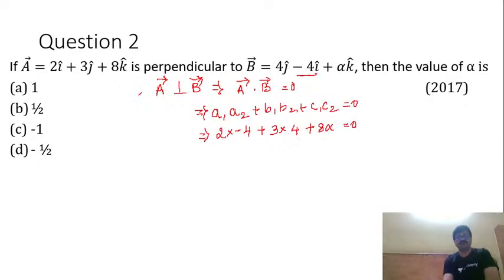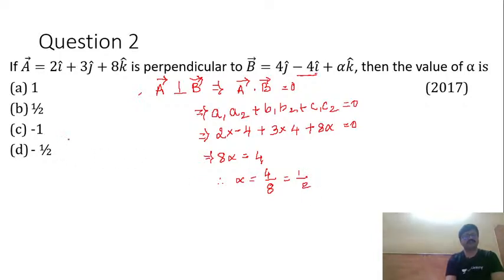Now 2 4s are 8, 3 4s are 12. So minus 8 plus 12, obviously it is plus 4. Thus I'll get 8 alpha is equal to plus 4. Therefore alpha will be equal to 4 by 8, that is nothing but 1 by 2 here.